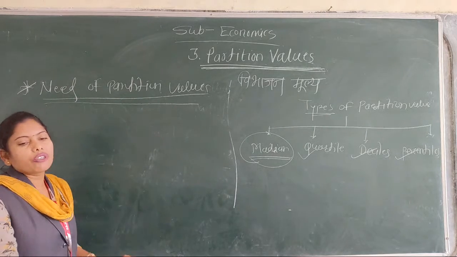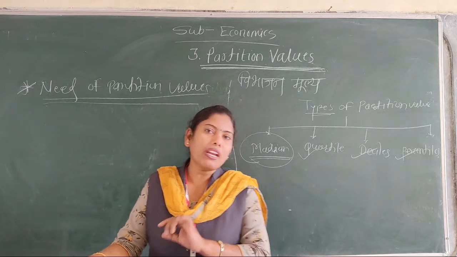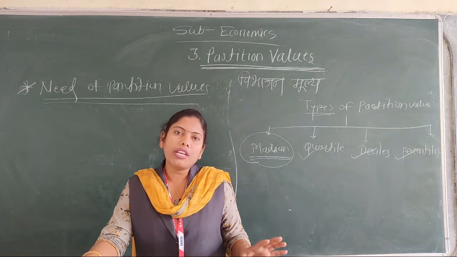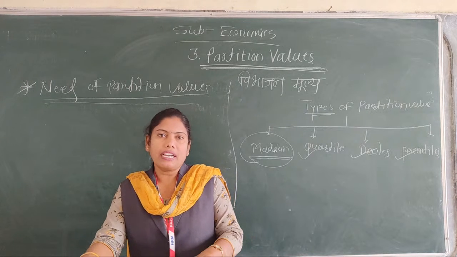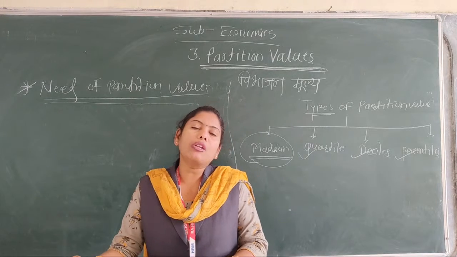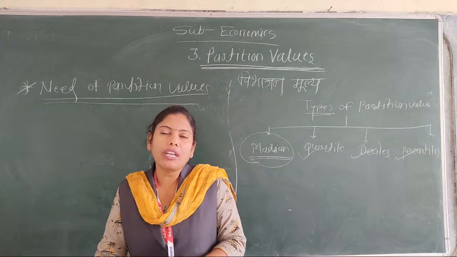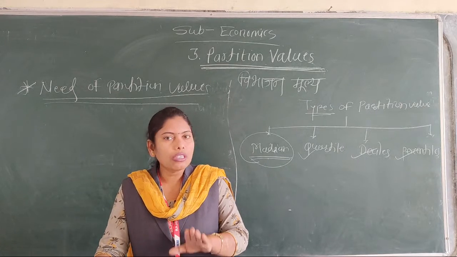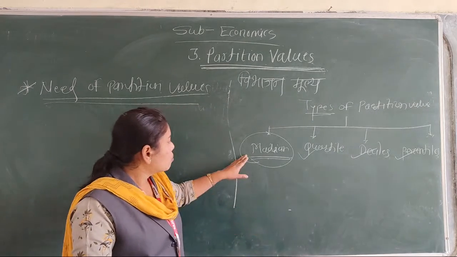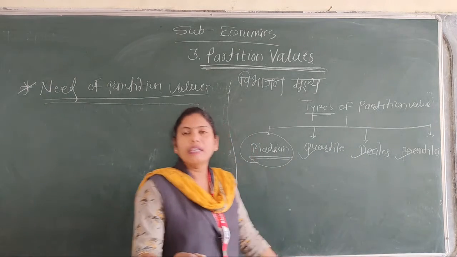And in this situation, we cannot use the average method, and so we use the partition value to explain the outlier through the use of the methods median, quartile, decile and percentile.